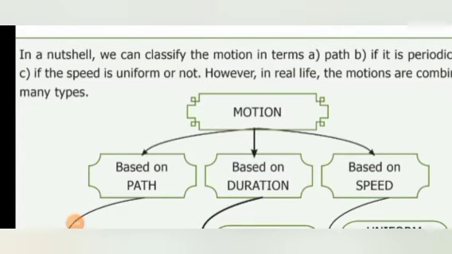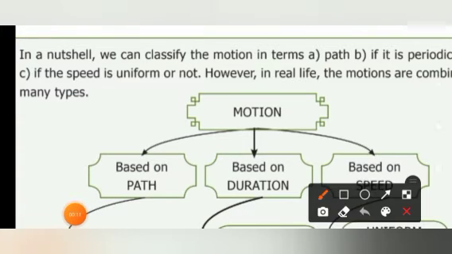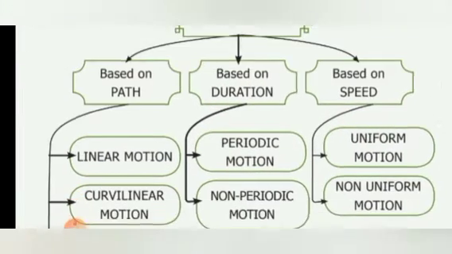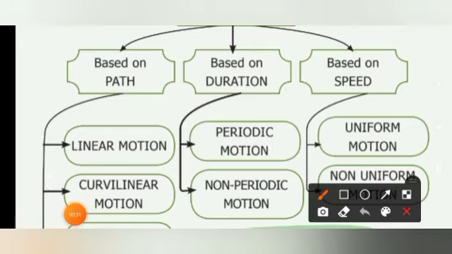So far we have been discussing the types of motion. How can this classification be done? The classification can be done based on the path of the object, whether it is periodic, and whether the speed is uniform or not. However, in real life, motions are combined in many types. So motion is classified based on the path, based on the time duration, and based on the speed.